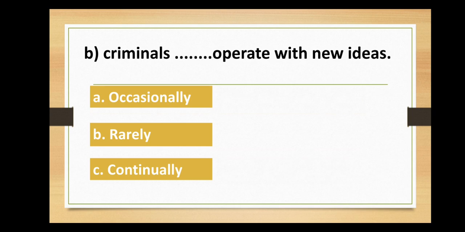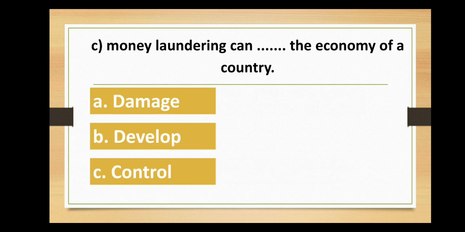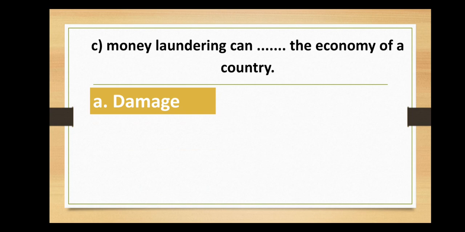Statement B. Criminals, gap, operate with new ideas. A. Occasionally, B. Rarely, or C. Continually. So the right answer is criminals continually operate with new ideas. And finally, statement C. Money laundering can gap the economy of a country. A. Damage, B. Develop, C. Control. The right answer is money laundering can damage the economy of a country.